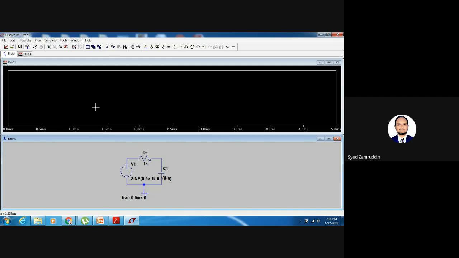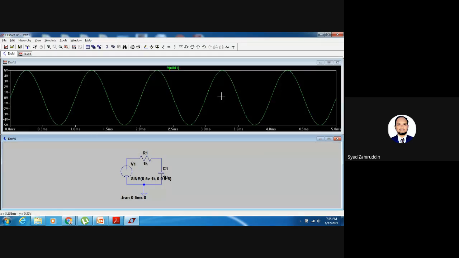Now observe this. This is the simulation window that has appeared. Here it is showing black because it doesn't show what type of response we want to view. Now if I go onto the circuit and place the pointer near the component, it is called a voltage probe. If I place the pointer upon the component, it is called a current probe. Now I want to observe the voltage. So just click here upon this line, and at the input side it displays the signal. This is the input signal. Now I want to observe the output. For that purpose, I have to observe the output across the capacitor.